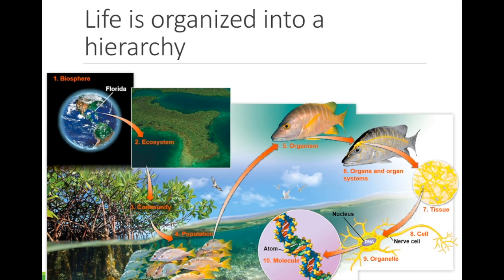An ecosystem includes all of the communities in an environment, as well as the non-living things such as water, air, and minerals. Last and the largest group is the biosphere. The biosphere is the entire planet. The entire planet is made up of all of the different ecosystems on Earth.